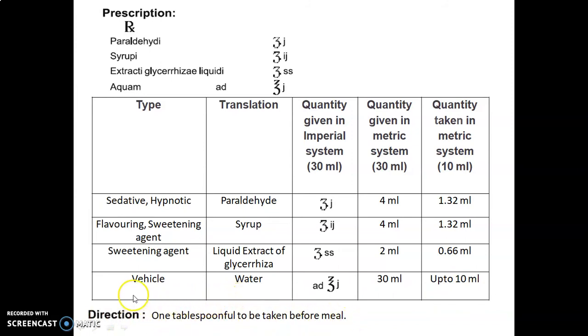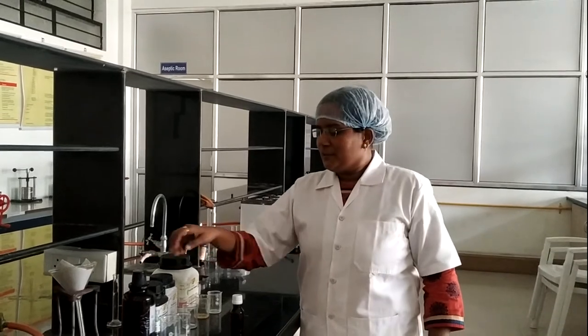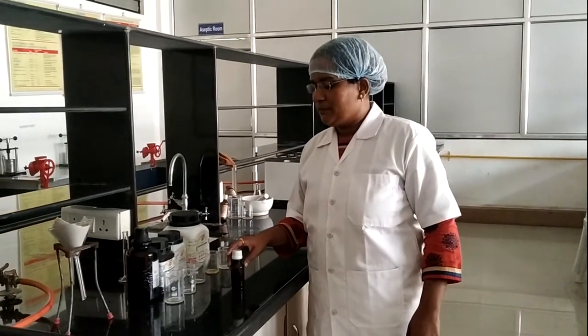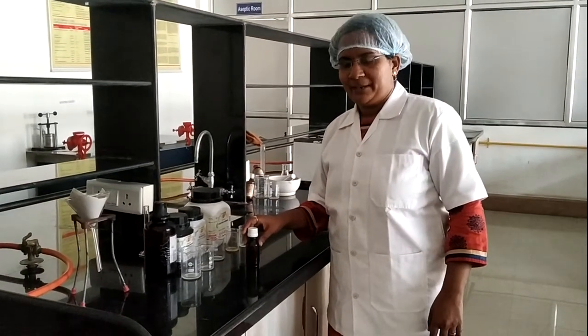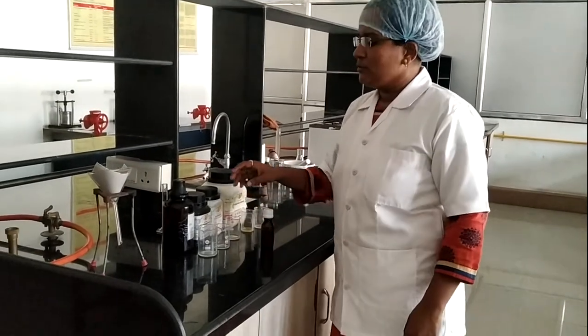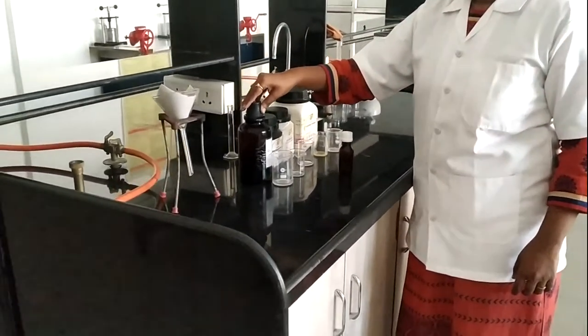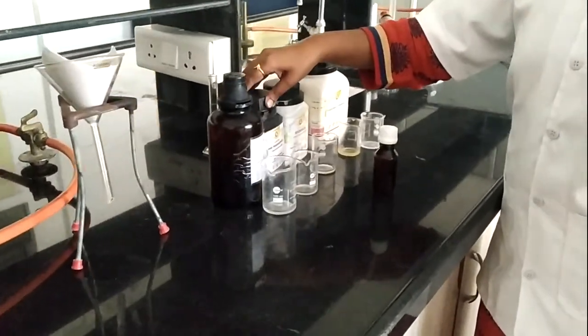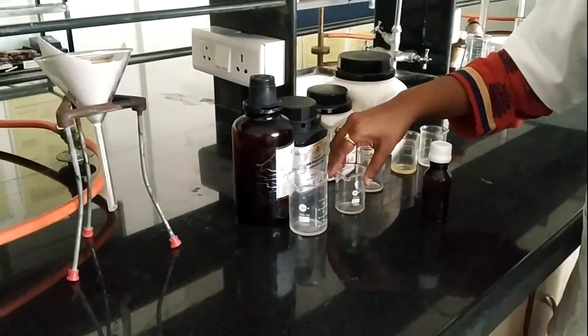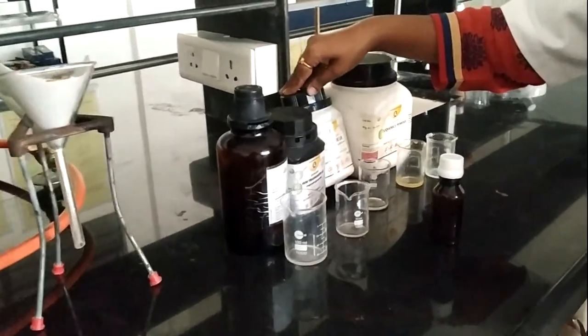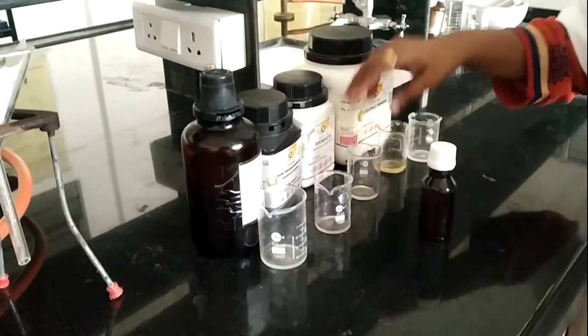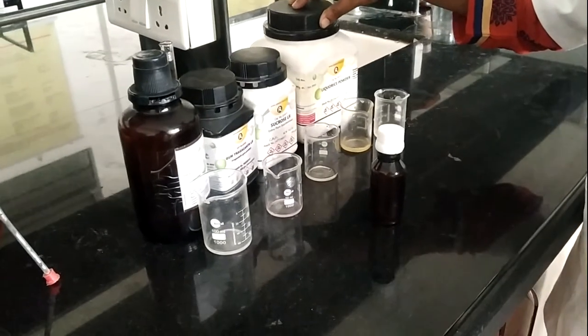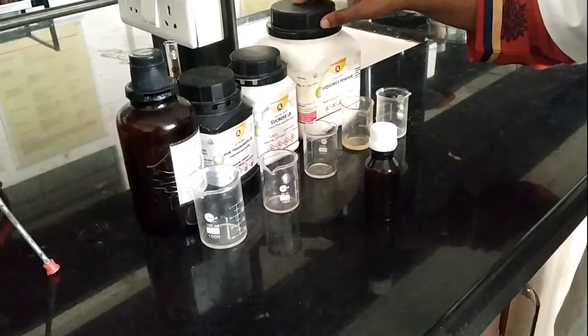For performing the actual experiment, we will move towards the laboratory. Now let's proceed to the actual performance of this experiment in the laboratory. This is paraldehyde, which is already weighed. This is gum tragacanth powder from which we prepared this tragacanth mucilage. This is the sucrose from which we prepared this syrup, and this is licorice powder, also called Glycyrrhiza glabra.